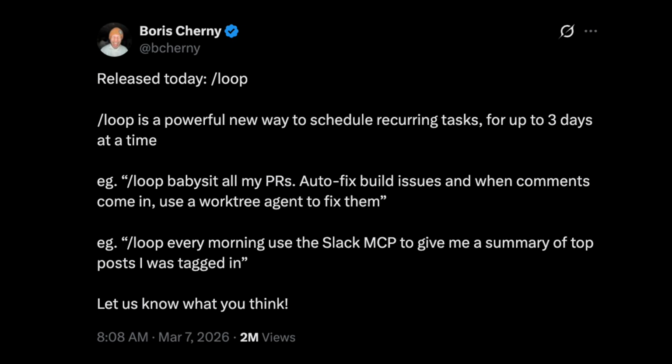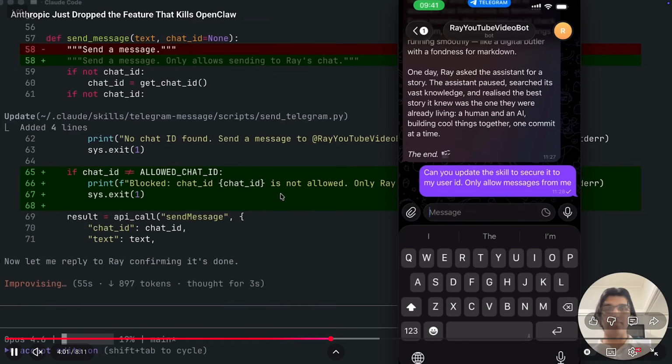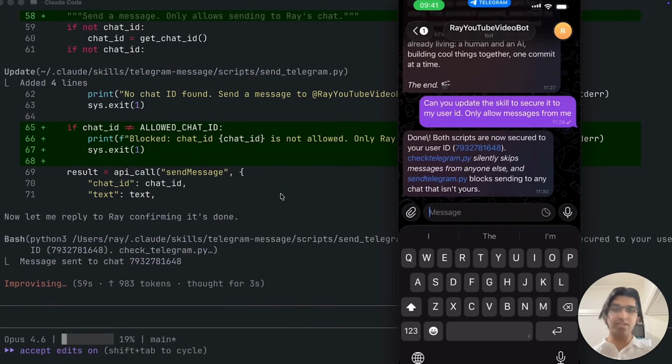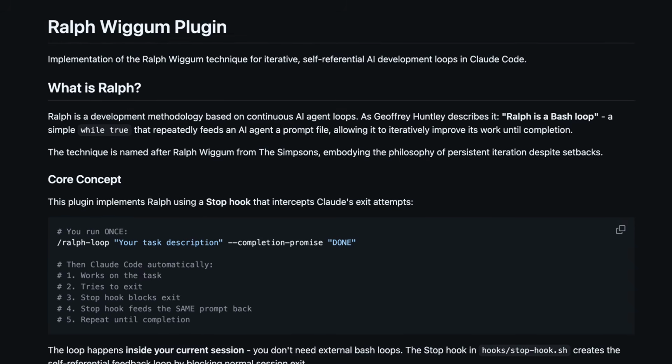The Anthropic team have released a loop skill for Claude Code to run prompts at set intervals, and people on the internet are going crazy hooking it up to Discord or Telegram to communicate with their agent, just like they would with OpenClaw, and some are even using it for Ralph loops. But they're using it all wrong because the loop skill was not designed for that purpose.